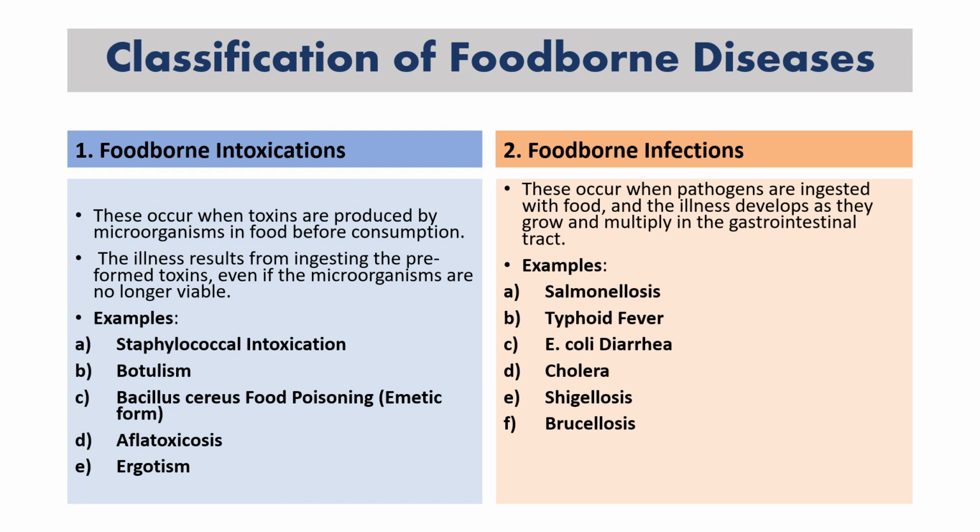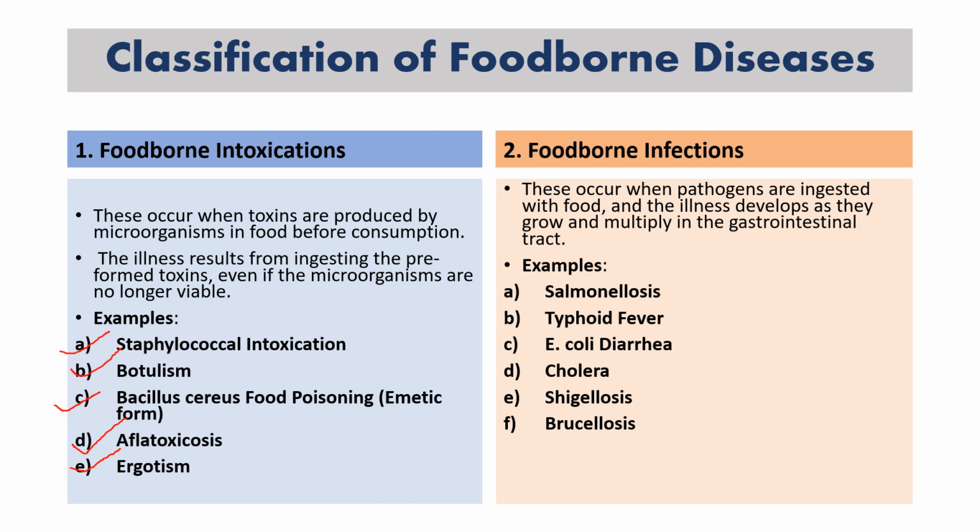Examples of foodborne intoxications are Staphylococcus intoxication, botulism, Bacillus cereus food poisoning or emetic form, aflatoxicosis, and ergotism. Next is foodborne infections. These occur when pathogens are ingested with the food, and the illness develops as they grow and multiply in the gastrointestinal tract.